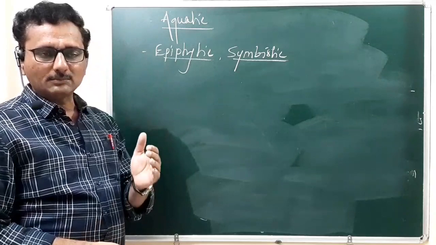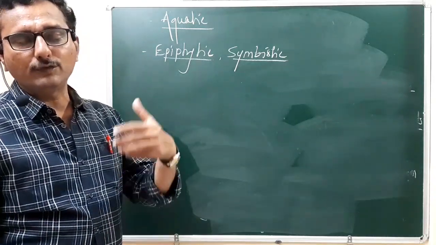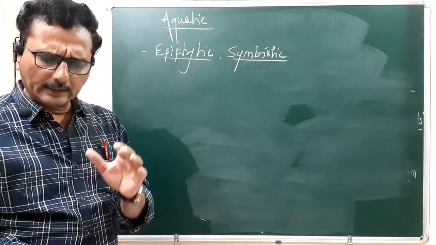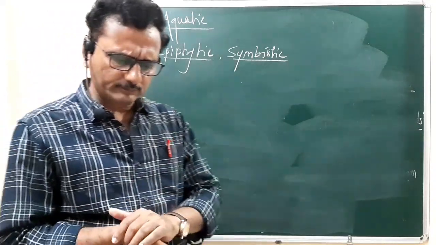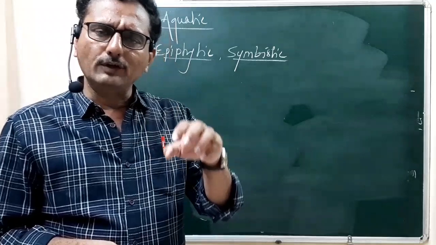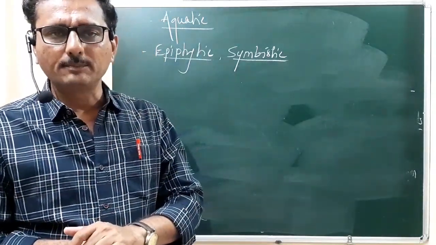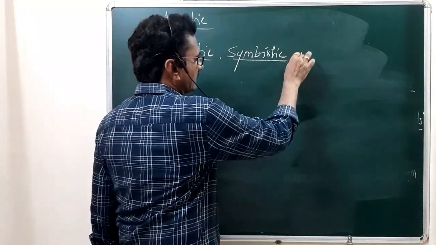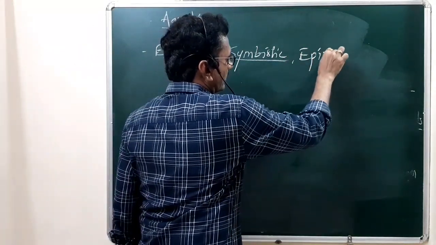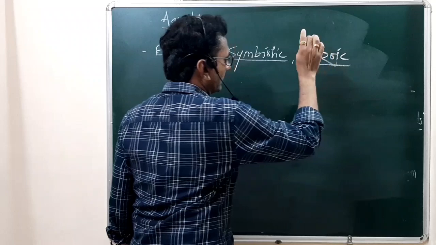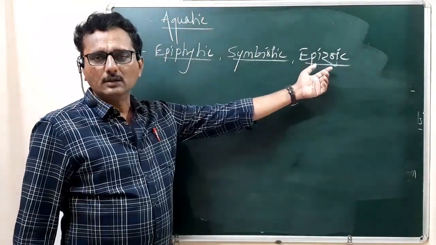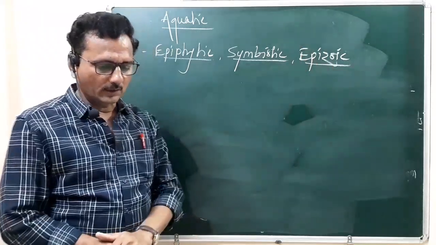Then some algae grow on the body of other organisms, so they act as epizoic. Epi means above, and zoic relates to animals. They grow on the body of the other organism.